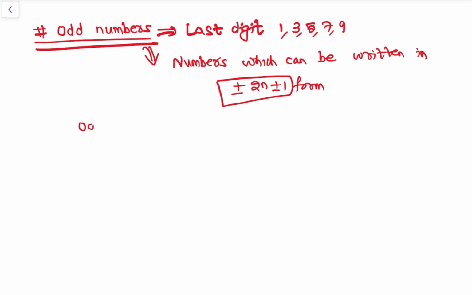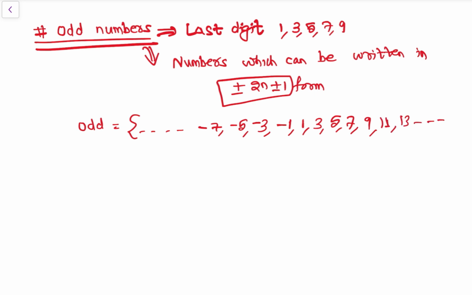So odd numbers is equal to, ठीक है? So minus 7, minus 5, infinity तक, ठीक है? Minus 3, minus 1, ठीक है? Then 1, 3, 5, 7, 9, 11, 13, so on till infinity.